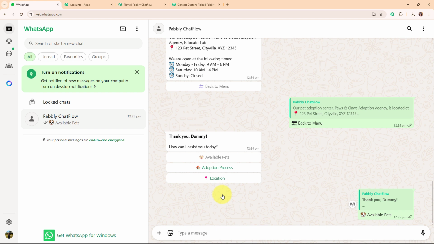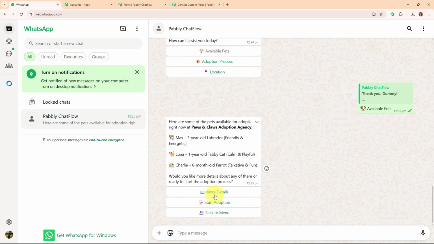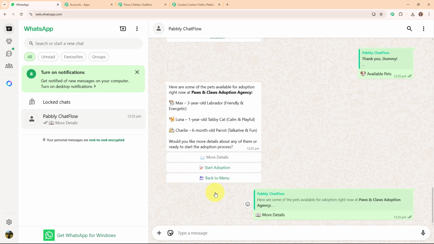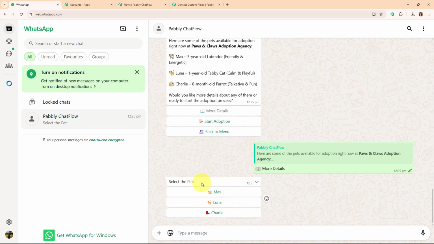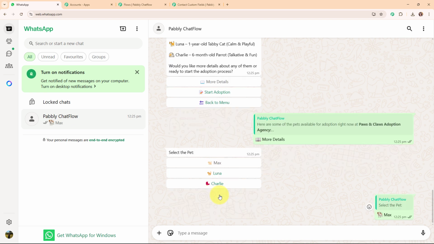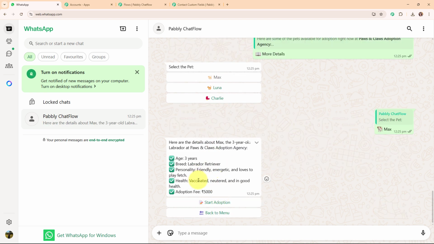Let's click on this available pets, and here we have received a list of available pets with the quick reply button as more details, start adoption or back to menu. So let's click on this more details, and here it is asking me to select the pet. So I'm going to select a random pet, and here we have received the details of the pets.